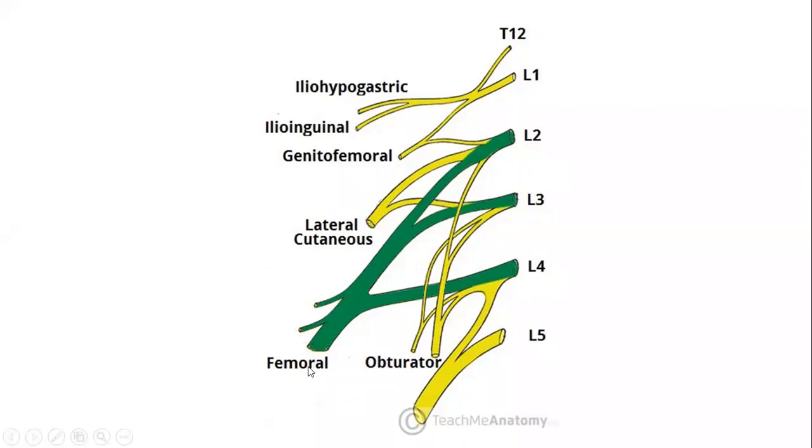Femoral and obturator we shall cover with their respective compartments of supply. So this was all about the lumbar plexus.